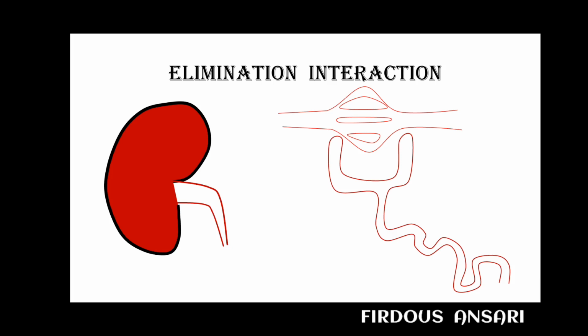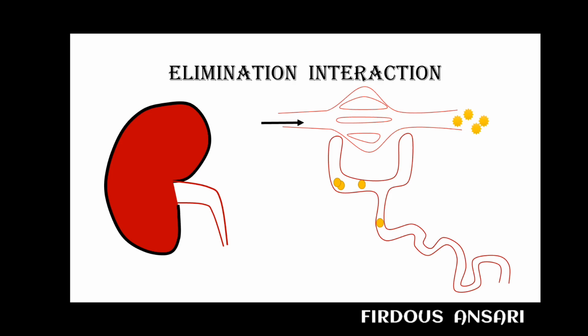Blood entering the kidney delivers the drug to the glomeruli of the tubules, where molecules which are small enough easily get filtered off and approach the Bowman's capsule. But particles of larger molecular size, like plasma proteins and blood cells, are retained and will not get filtered off. This is known as glomerular filtration.